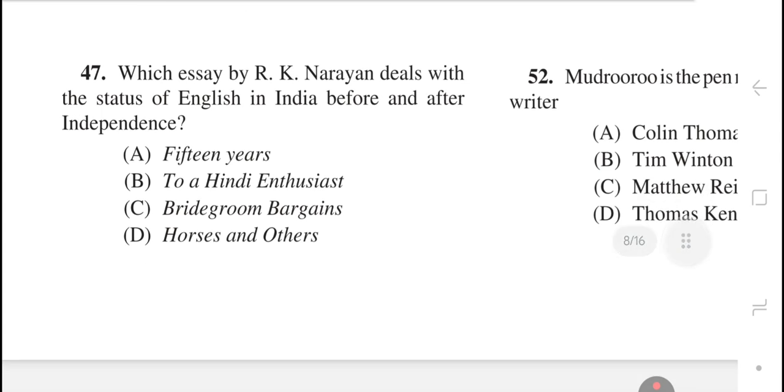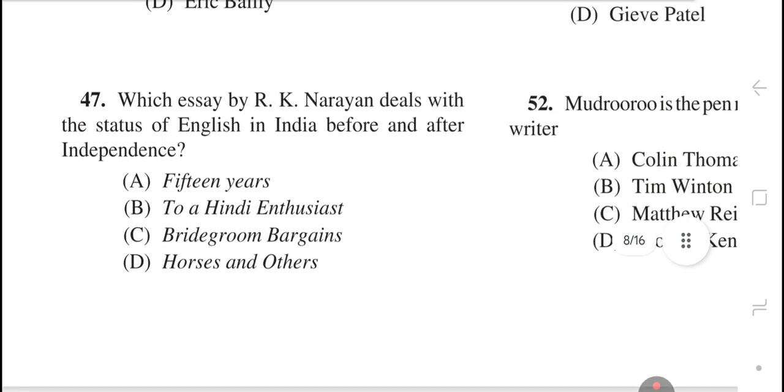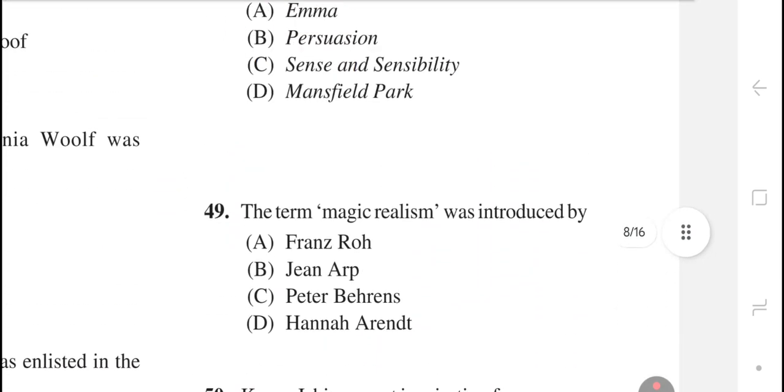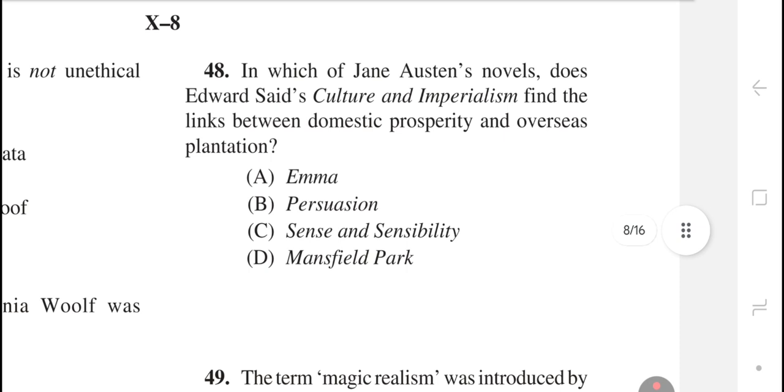Question number 47. Which essay by R.K. Narayan deals with the status of English in India before and after independence? The right answer is option number A, 15 years. Question number 48. In which of Jane Austen's novels does Edward Said's Culture and Imperialism find the links between domestic prosperity and overseas plantation? The right answer is option number D, Mansfield Park.